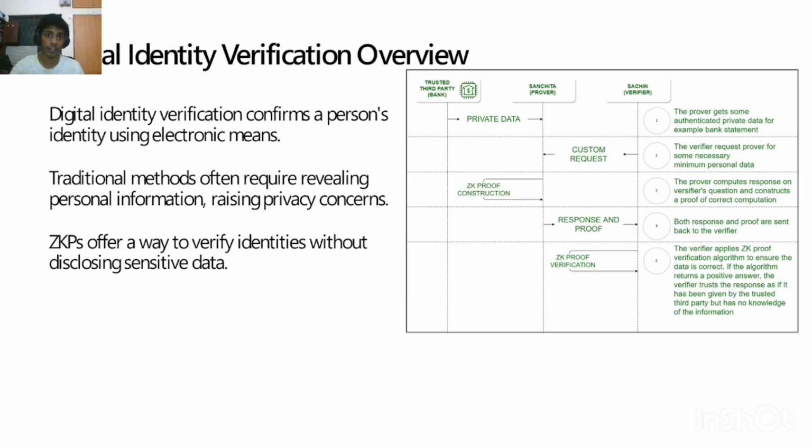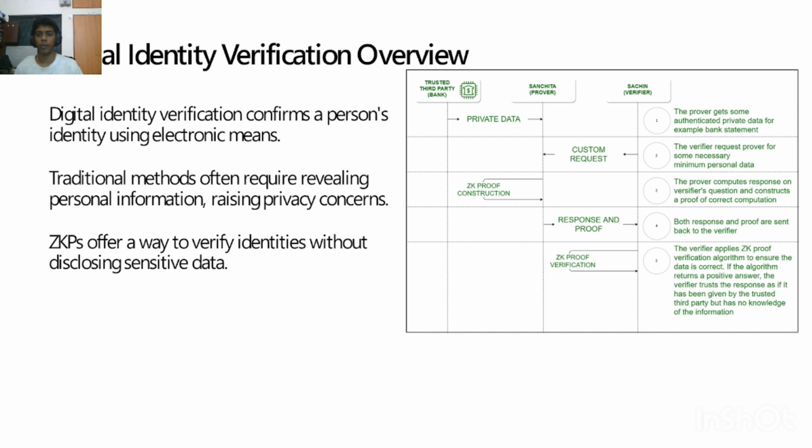So digital identity verification overview. What is this actually? This verification ensures that the person online is the one who they claim to be. If they want to prove it's them, how do you prove it? Through digital identity verification. Normally this involves personal information like Aadhaar, passport number, or email. But this causes privacy risk since the data can be misused or stolen. So zero knowledge solves this, verifying identity without revealing our private or personal details. That's why we are using zero knowledge proof.